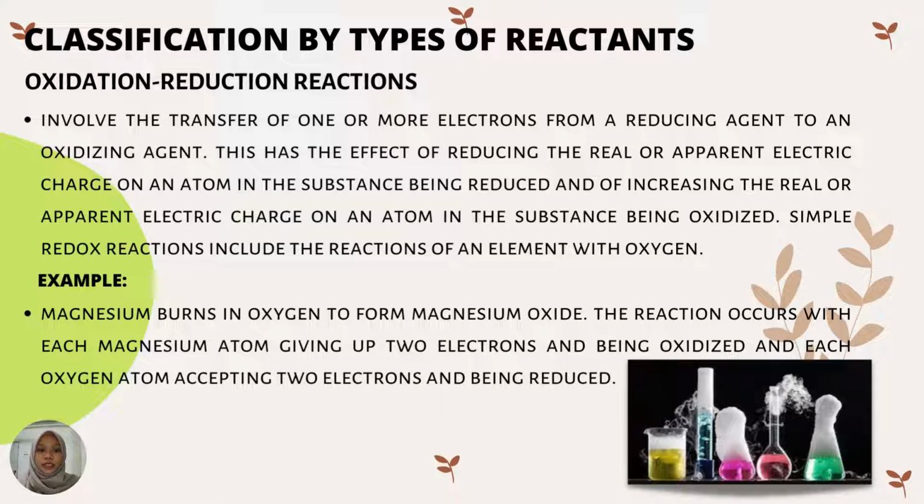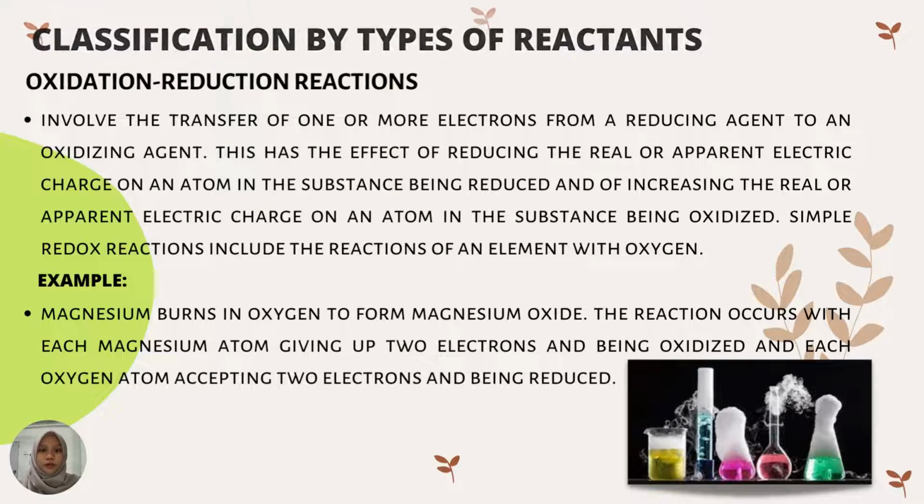Simple redox reactions include the reactions of elements with oxygen. For example, magnesium burns in oxygen to form magnesium oxide. The reaction occurs with each magnesium atom giving up two electrons and being oxidized, and each oxygen atom accepting two electrons and being reduced.